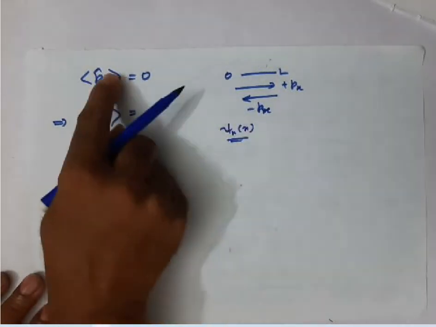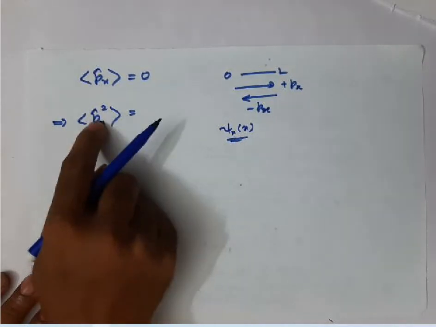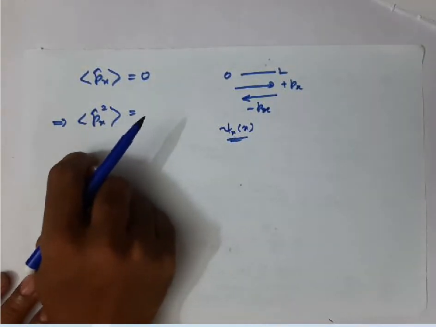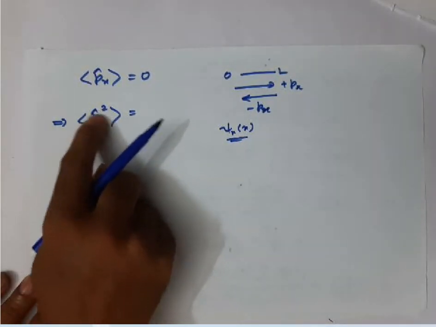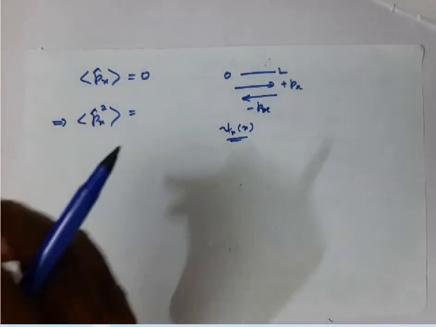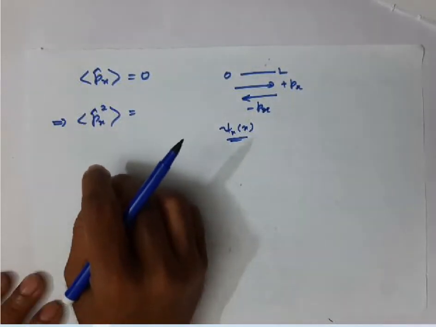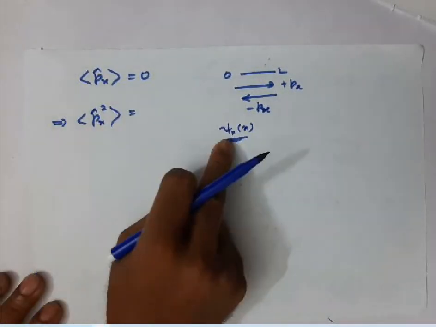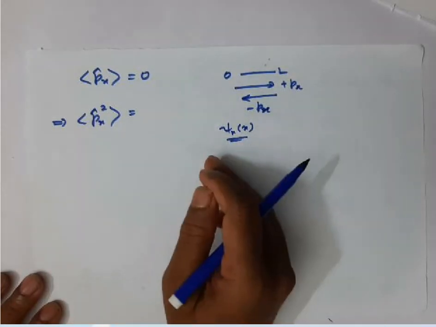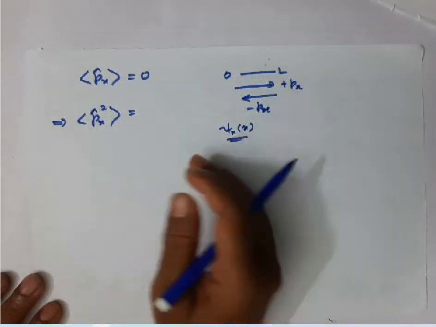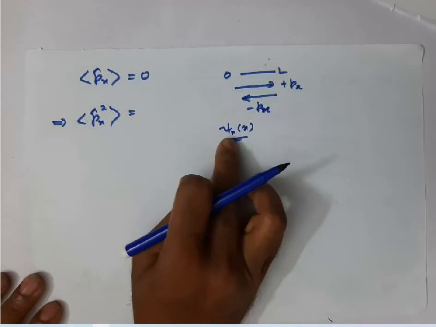It is not an eigenfunction of the momentum operator, but it is an eigenfunction of the square of the momentum operator, because when you take the square, the imaginary term will disappear. Therefore if you apply this operator to this function, you will get the same function again. So it is an eigenfunction.